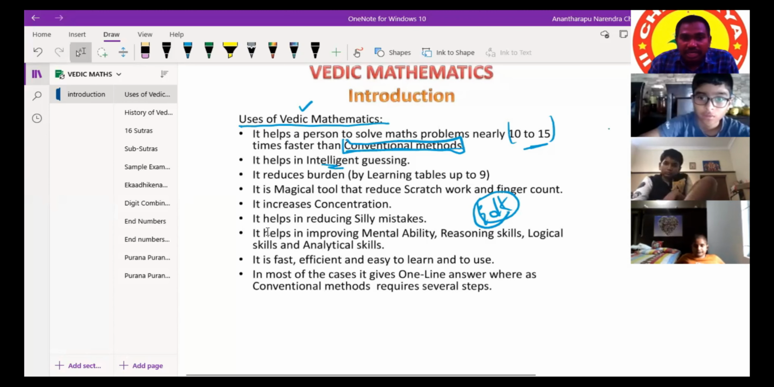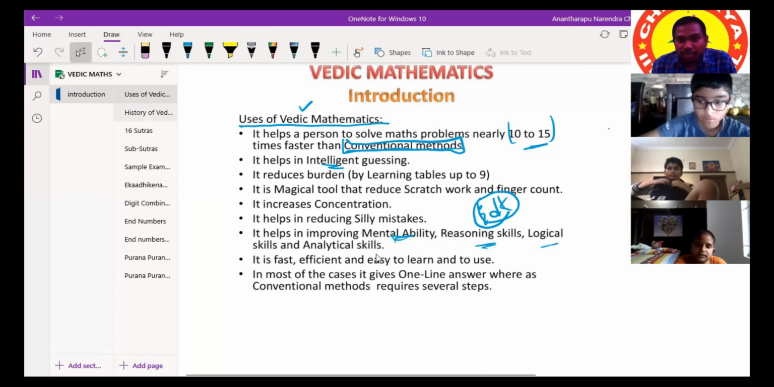And next point is, it helps in improving mental ability, reasoning skills, logical skills, and analytical skills. Maybe this terminology is new to you, right? Mental ability, reasoning ability, logical ability, and analytical ability.